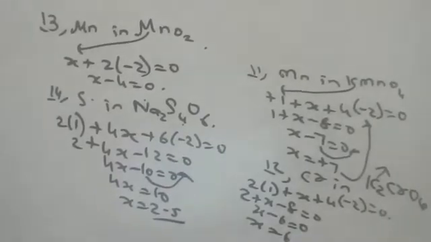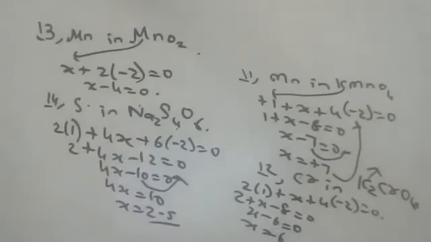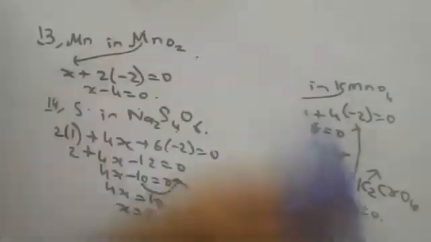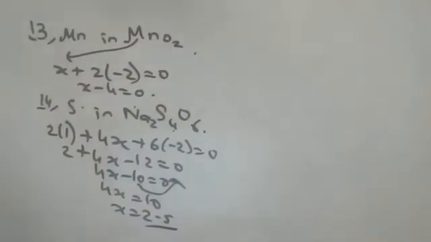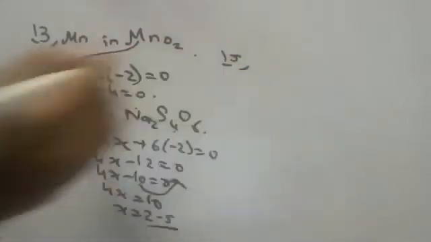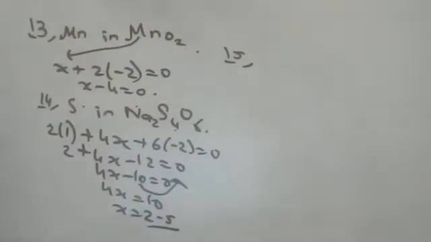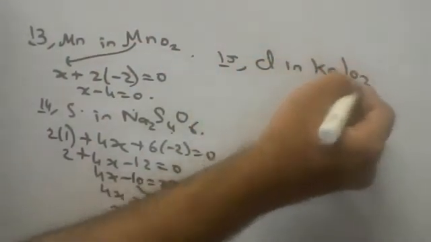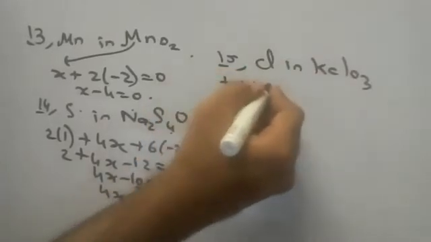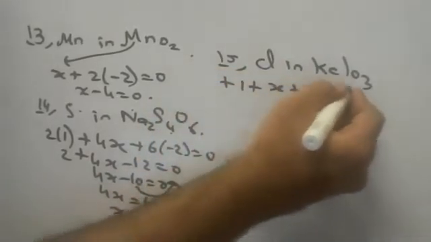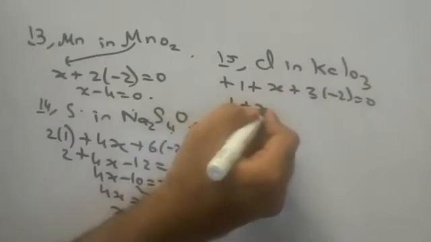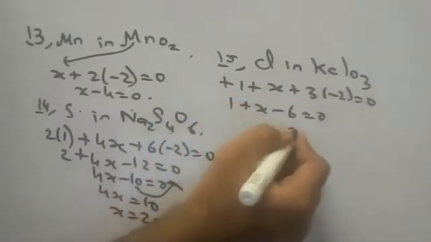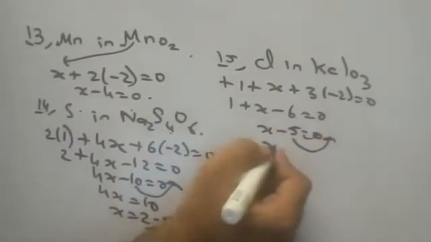Okay, children. Next one. 15th. See, I told already 15 questions. I don't know how many of you are feeling comfortable. But anyway, find the oxidation state of chlorine in KClO3. K is +1. Chlorine is X plus 3 into minus 2 is equal to 0. 1 plus x minus 6 is equal to 0. X minus 5 is equal to 0. X is equal to plus 5.